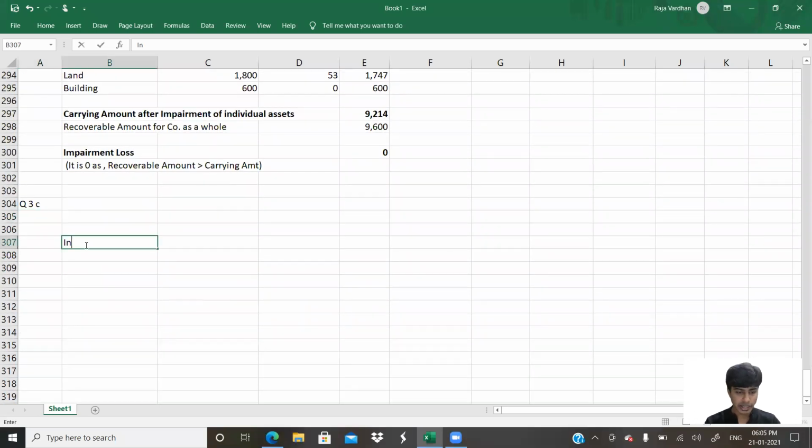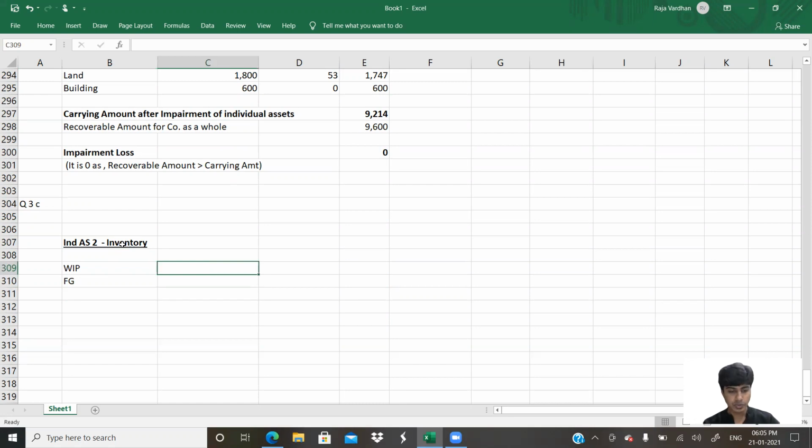With respect to Ind AS, I'll write Ind AS 2, which deals with inventory. This will cover our work in progress and this will cover our finished goods. With regard to both of these, the rule is pretty simple.